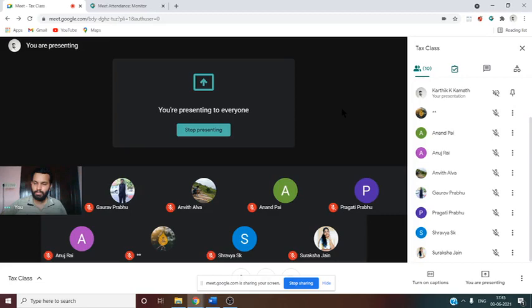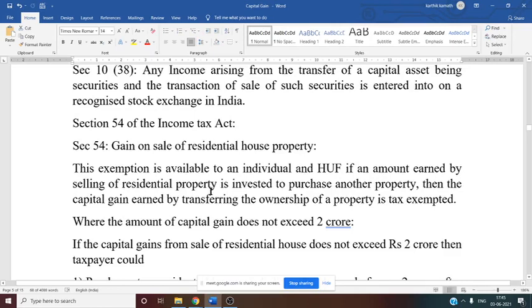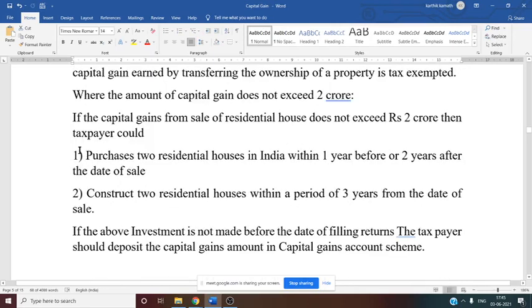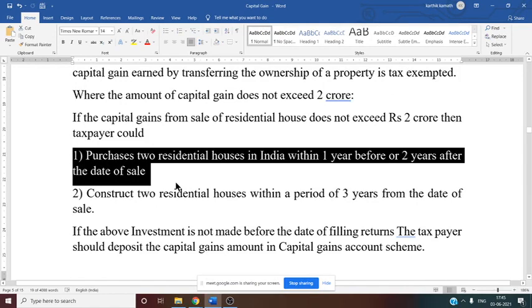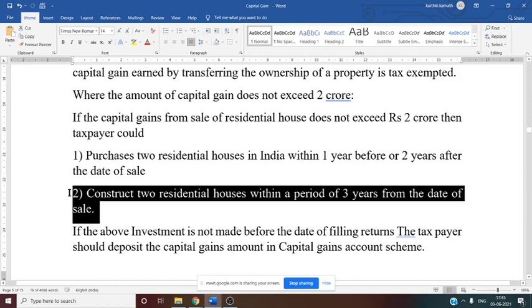See this section 54, they have said purchases two residential house in India within 1 year before or 2 years after the date of sale, or constructs two residential house within a period of 3 years from the date of sale. Now we know that within 2 years or within 3 years from the date of sale he has to purchase the house. So here he has purchased within 6 or 7 months. So here exemption is available.